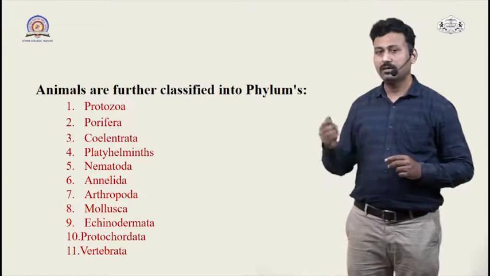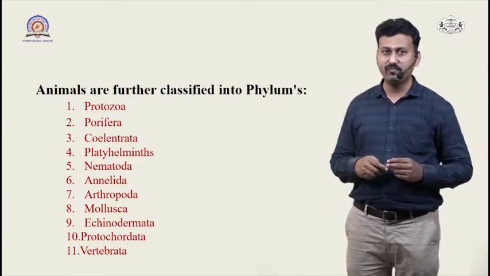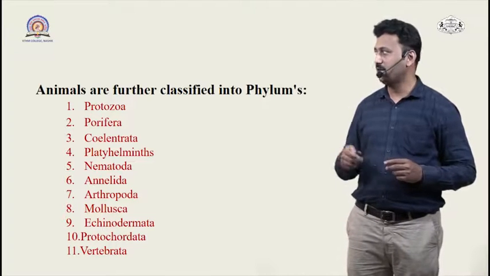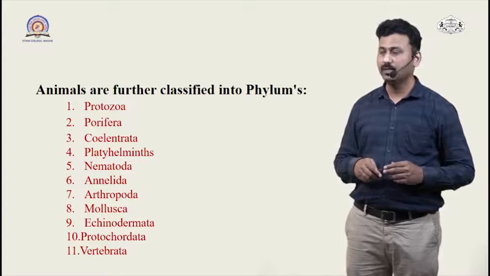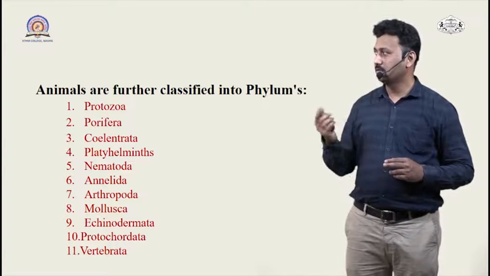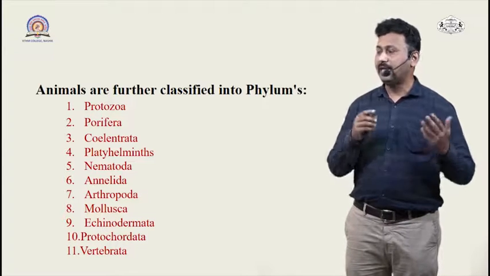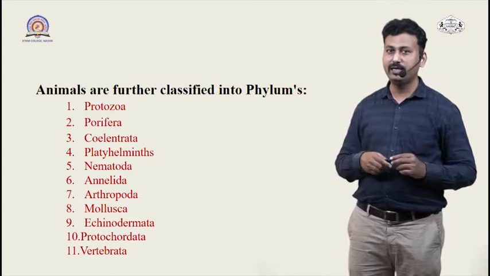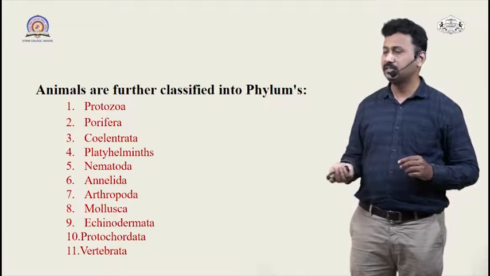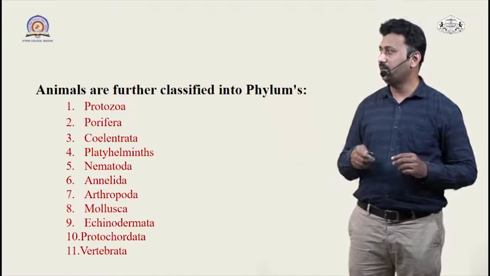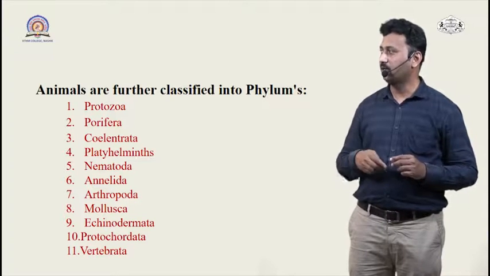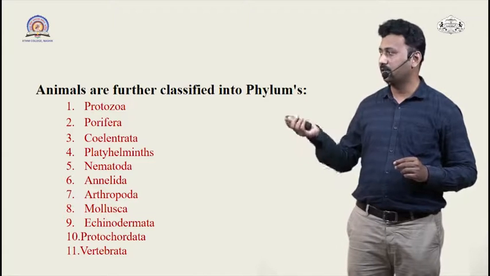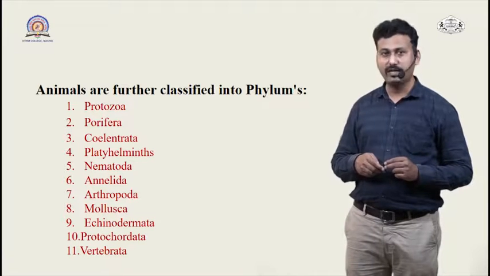The animals belonging to the kingdom Animalia can be further divided into different groups like Porifera, Coelenterata, Platyhelminthes, nematodes, annelids, Arthropoda, Mollusca, Echinodermata and higher vertebrates.